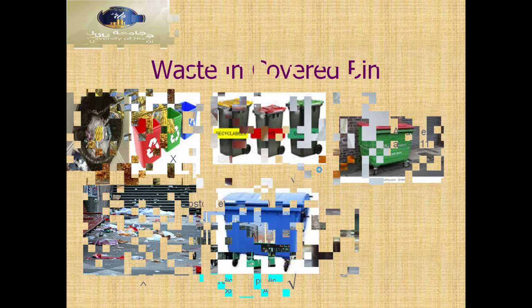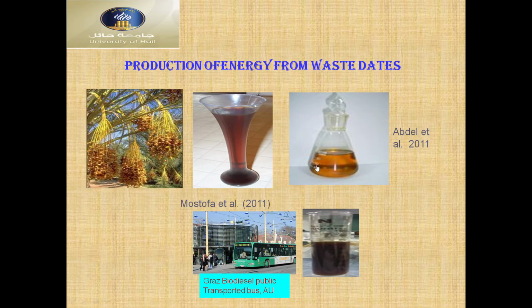So then next we can see production of energy from waste dates. Different types of dates produce energy. Mustafatel 2011 also discusses different types of dates. And now biodiesel: public transport in AU, they are using biodiesel. Also we produce biofuel from dates.